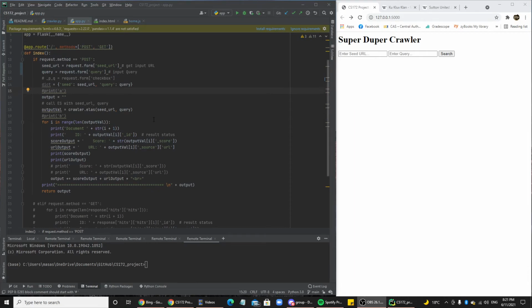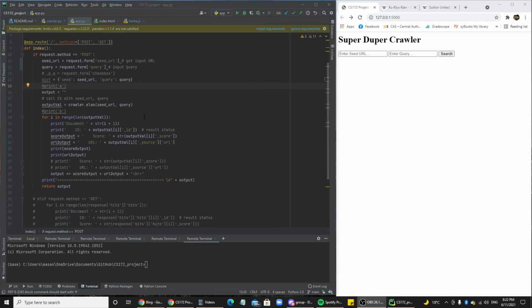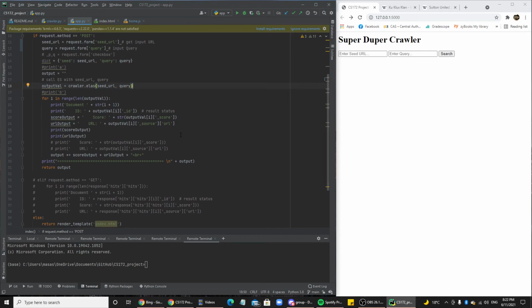Okay, so now we're going to be going over our web page. We're going to start in our index function. We're going to get the seed URL from the input on the HTML file, and also the search bar for the seed URL and the search bar for the query. We're going to pass those into the crawler and run it. Once the crawler finishes executing, it returns our indexes, we iterate through those, build a string, and simply return that string.